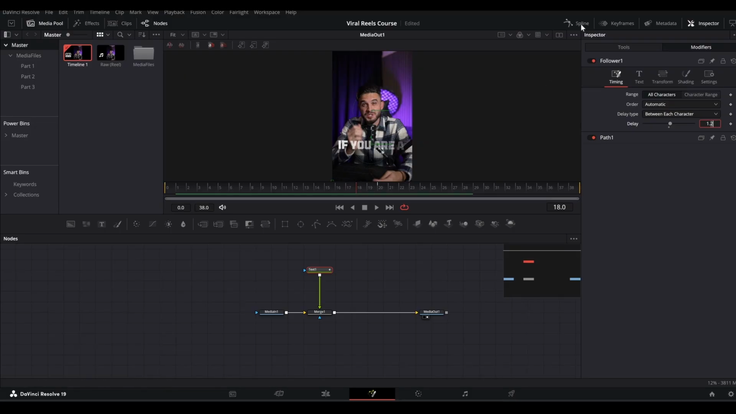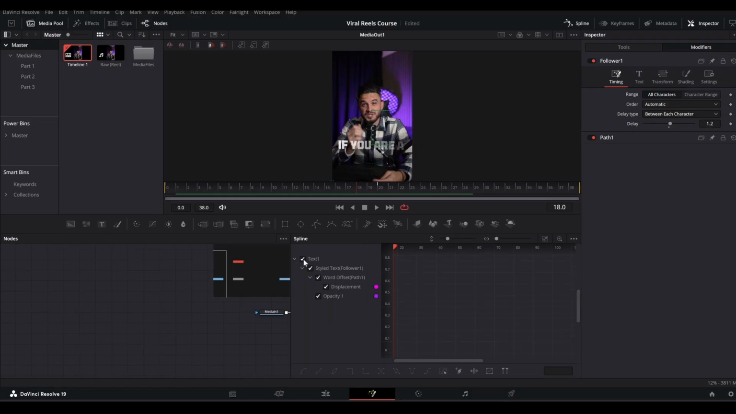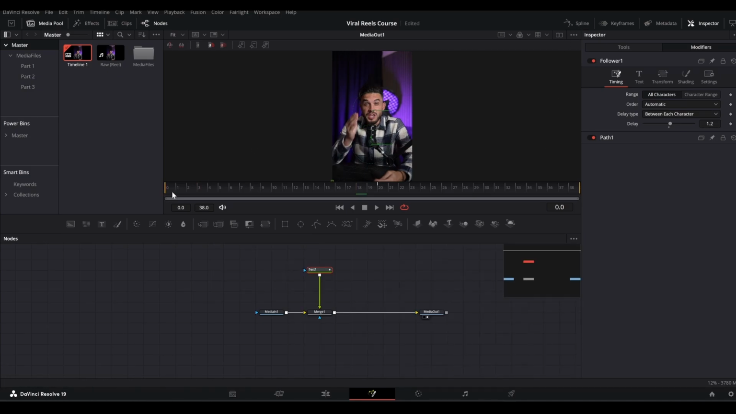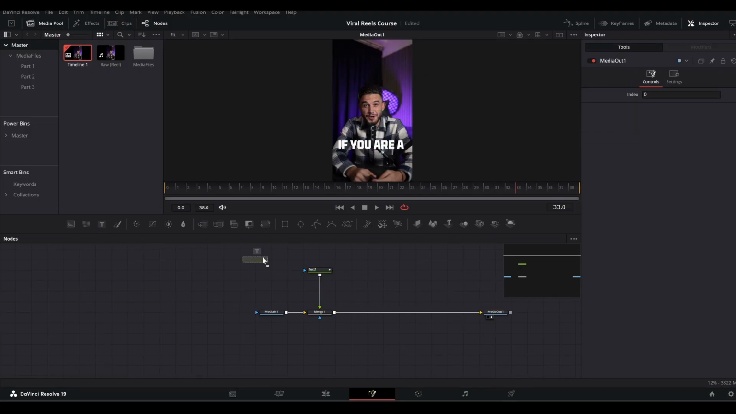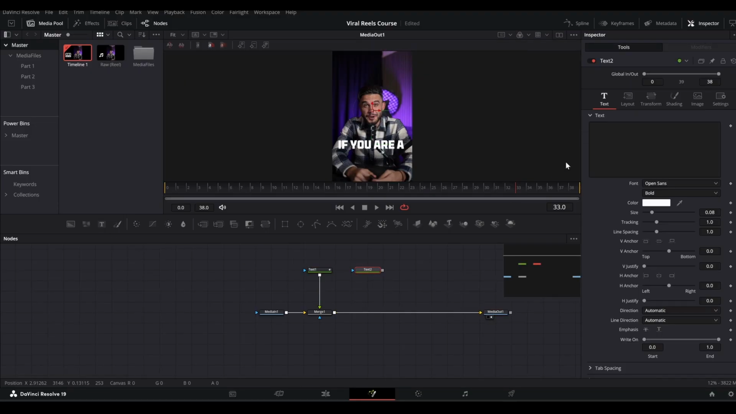All right. Then going into the spline tab, select this box, then press zoom to fit. Select both points, then press S to smooth out the animation. And now we can bring in our second text. So for that, I will bring in another node, a text node, and merge it here like so.